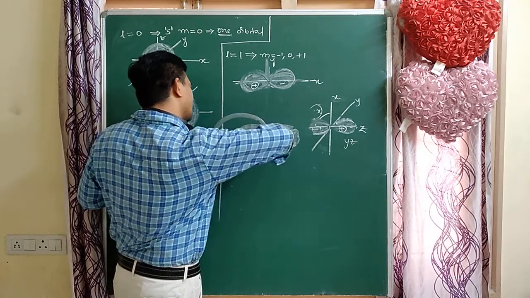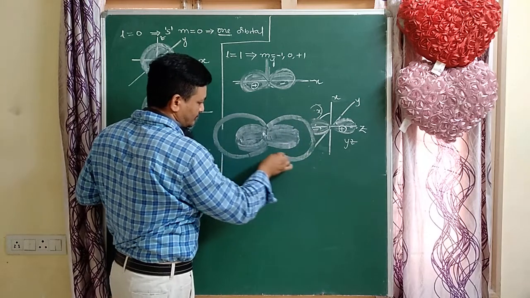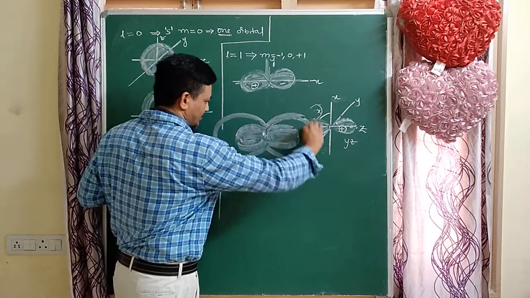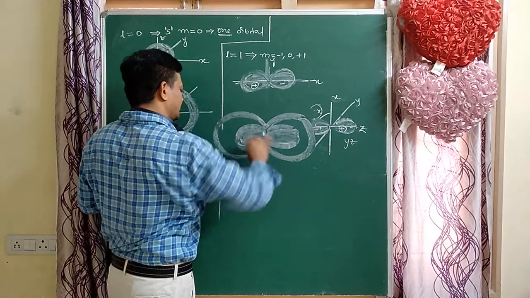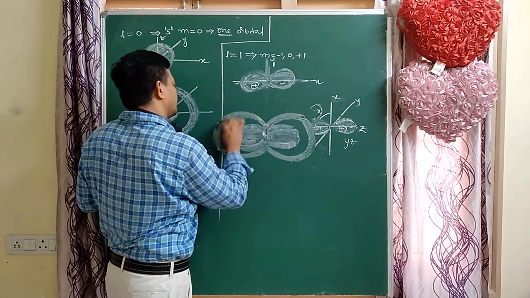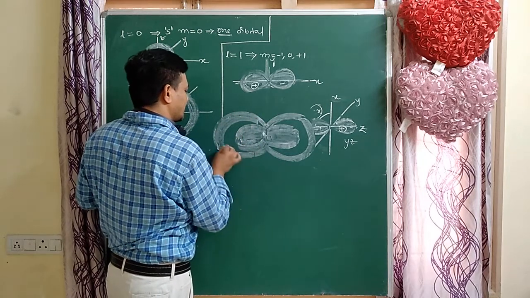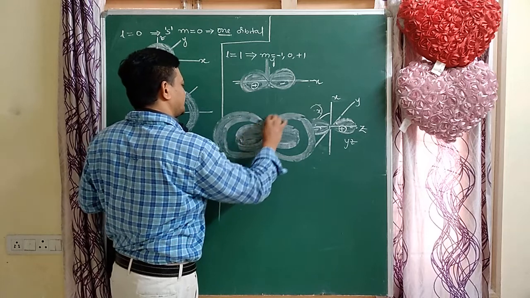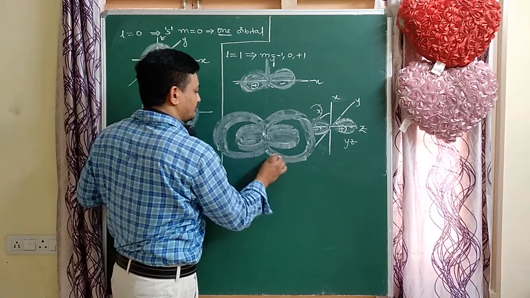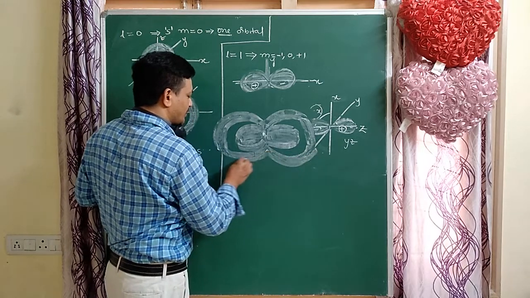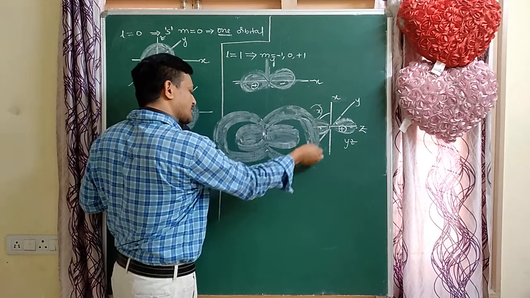Another, the 3p orbital. This is the 3p orbital. The 2p orbital has maximum probability and the 3p orbital also has maximum probability.